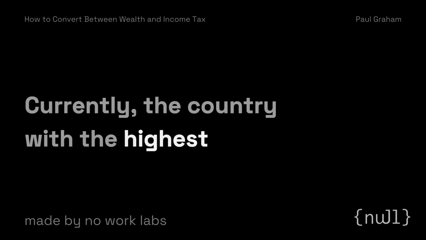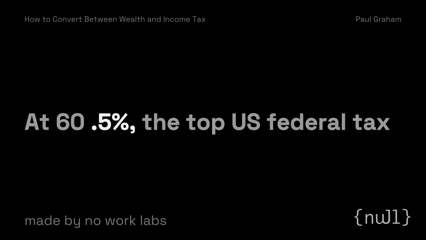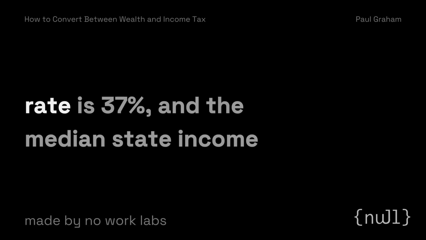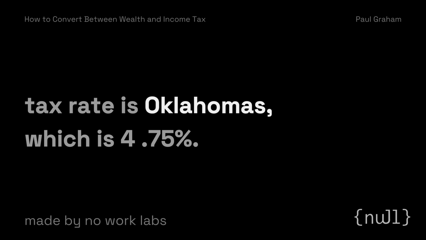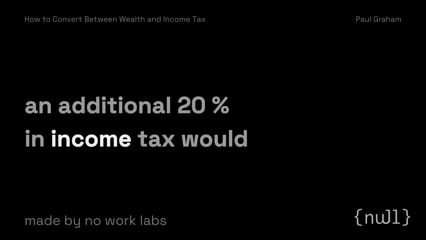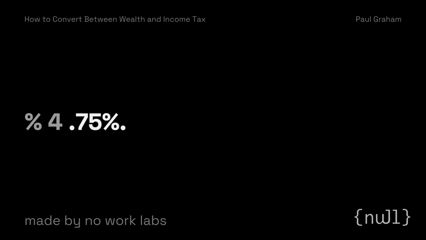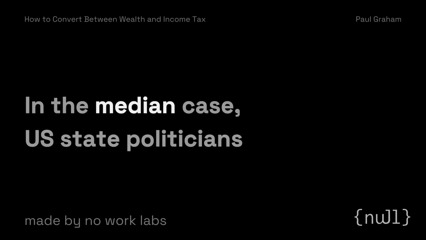Currently, the country with the highest marginal income tax rate is Denmark, at 60.5%. The top U.S. federal tax rate is 37%, and the median state income tax rate is Oklahoma's, which is 4.75%. So in the median case, a state adding an additional 20% in income tax would have a total marginal tax rate of 37% + 4.75% + 20%.